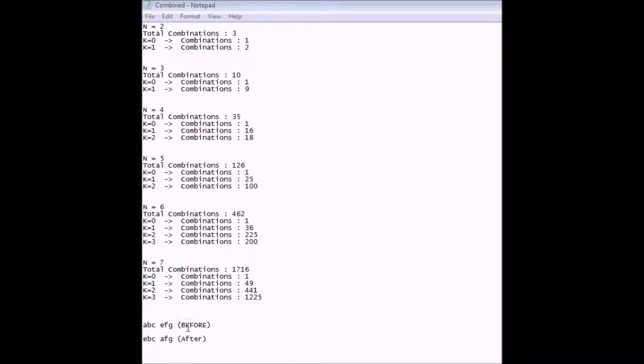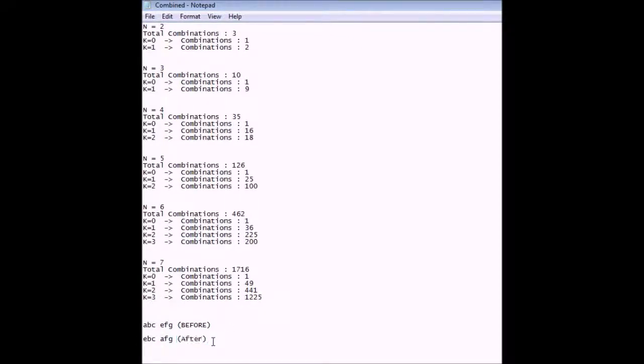It would take out those members and rearrange them randomly. For example, E, B, C, A, F, G. And then what it would do is record this outcome as a unique outcome, and it would also record the amount of swaps that happen in this outcome. So in this case it'd be 1.